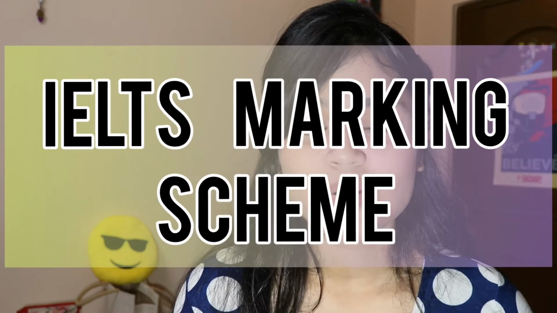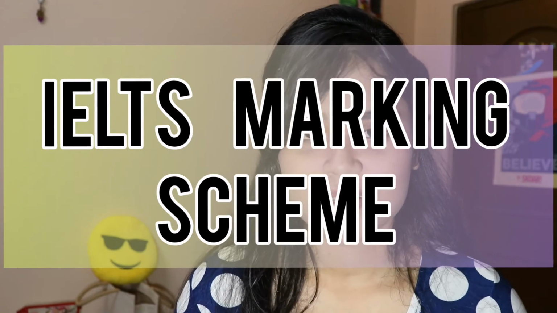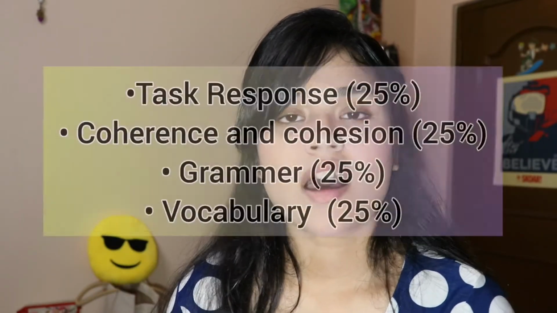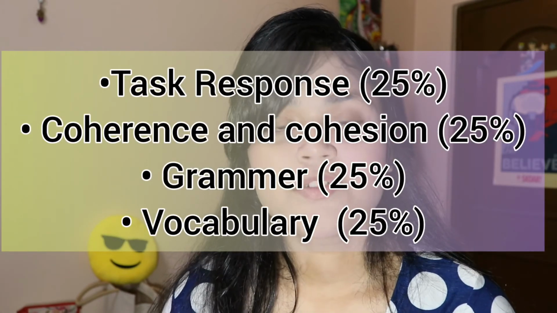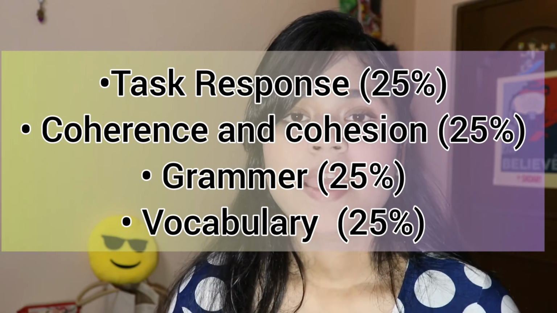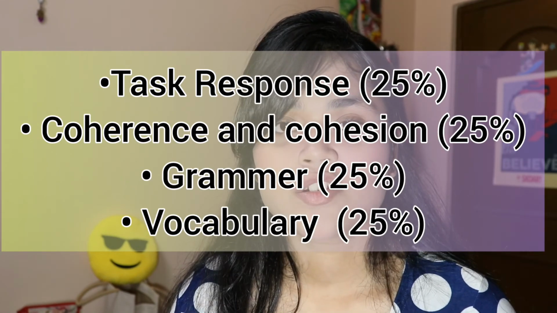Now let's come to how you are marked in the IELTS writing task. There are 4 criteria on which you are marked. First is task response, second is coherence and cohesion, third is grammar, and fourth is vocabulary. Every criterion has 25% weightage, and in both task 1 and task 2 the examiner will check for all these. A tip which I followed was to try to maintain a very smooth flow when you are writing the essay.